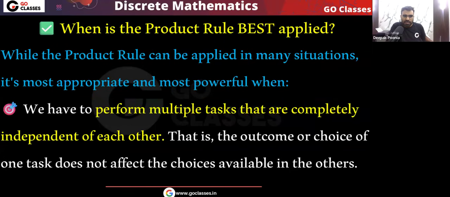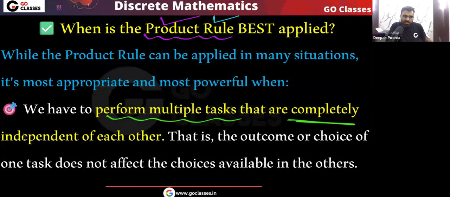So you can see that in the previous lectures we have already seen what the product rule is. Many different types of questions we have done using the product rule. But in this session we are going to apply this product rule when we have a set of independent tasks. So remember, in any counting related question, if you see that there are some independent tasks and you need to complete all the tasks, then always think about product rule. Very simple. So remember, we have to perform multiple tasks that are completely independent of each other. Then in this situation, you always think about the product rule.